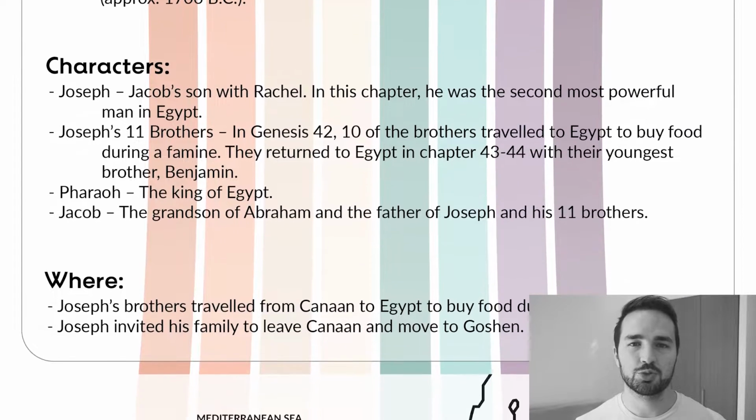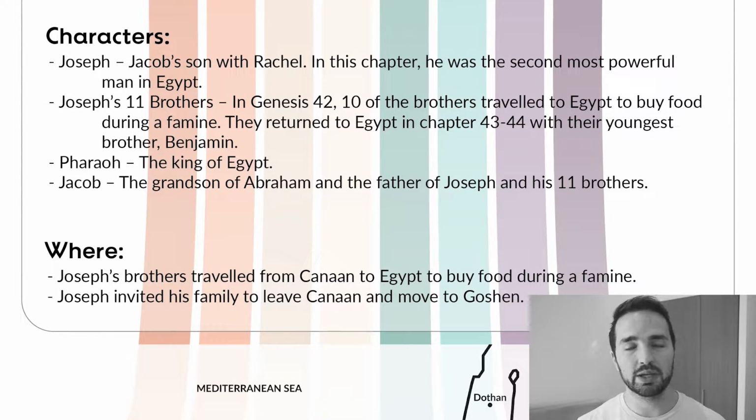As far as our characters, of course, we have Joseph, who we've been talking about for quite a while and following his life story. He was the son of Jacob and Rachel, and as I mentioned, he's a ruler in Egypt at this point. We've also got his 11 brothers. They had come down to Egypt a couple times, and they had interacted with Joseph, but they didn't know who he was. And they had had some run-ins with him, and he was trying to test their character to see if they were different men than the men that they were when they sold him as a slave 20 plus years previously. And then we've got Pharaoh. He's, of course, the king of Egypt. And then Jacob. He was the grandson of Abraham and the father of Joseph and his 11 brothers.